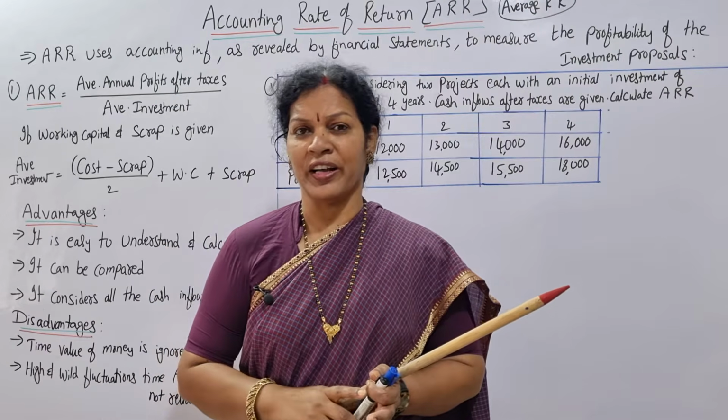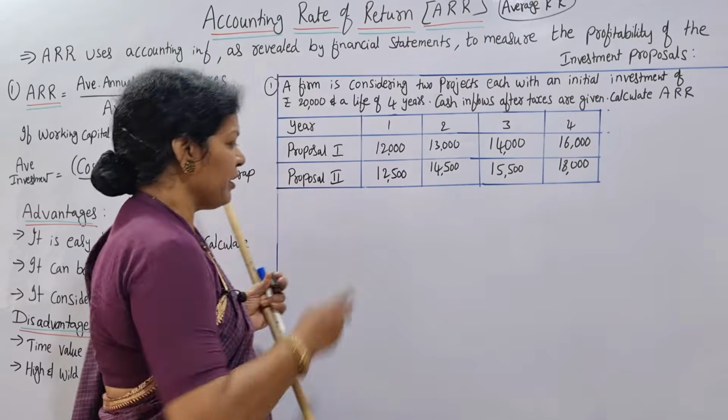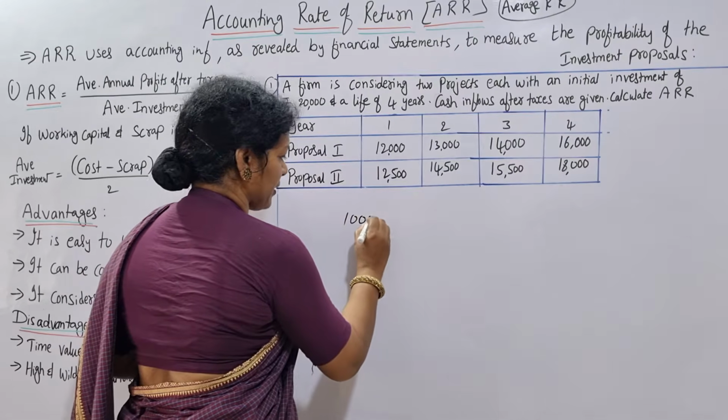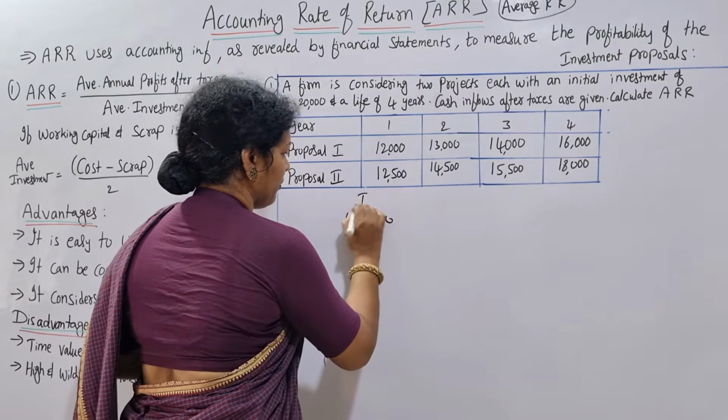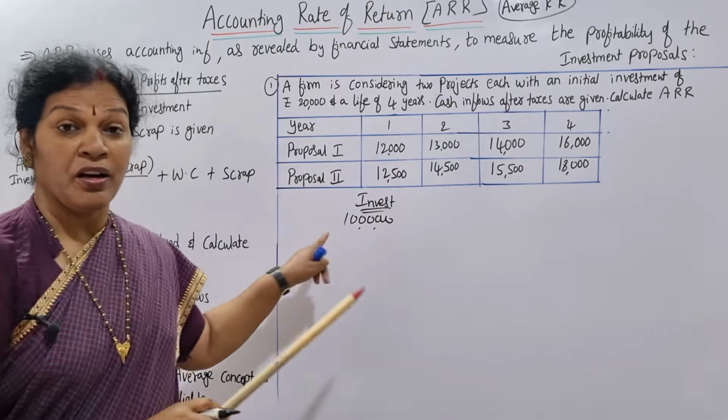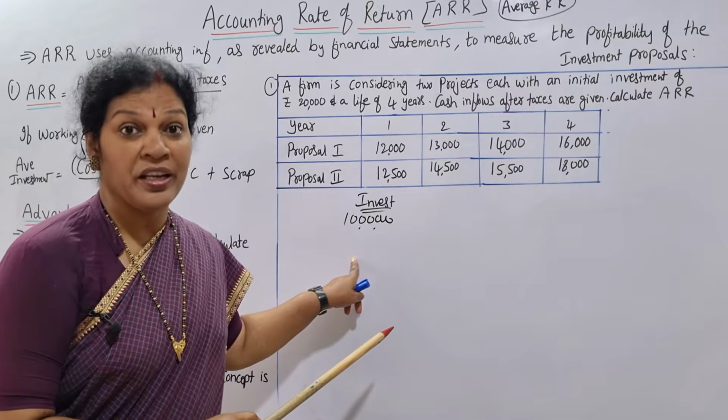In a simple way, I'll tell you. Suppose my investment is 10 lakh. Now out of this investment, how much return am I going to get, and in how many years?